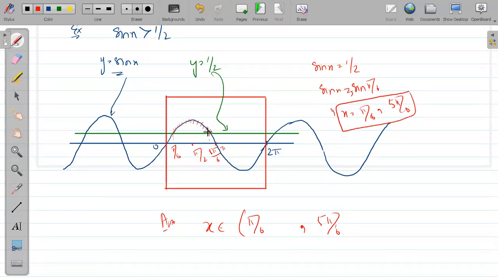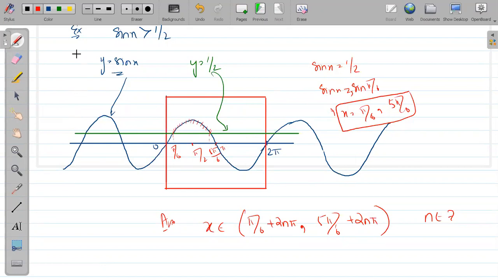Our interval which we have considered. So here I am writing twice n pi. Why am I writing twice n pi? Because the period of this function is 2 pi. And n is an integer. If you put n equal to 0, the solution of the box which we are considering comes. If we put n as 1, the next box's solution will come. If we put n as -1, the previous box's solution comes, this one.